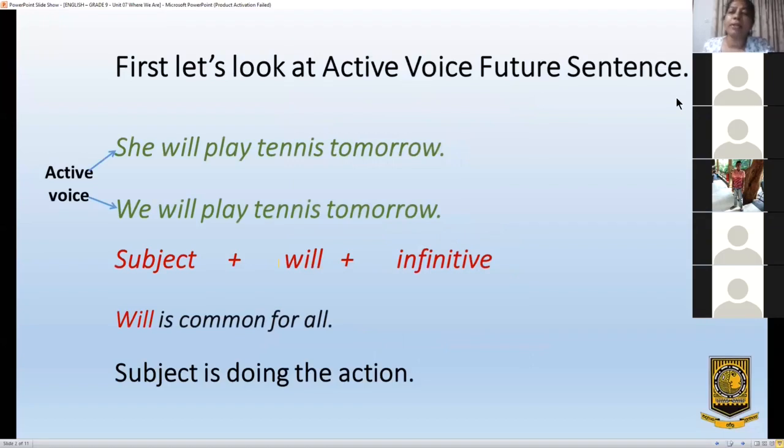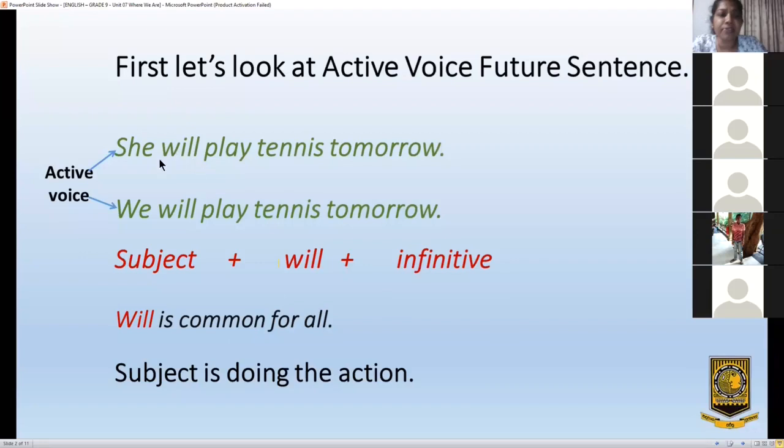So the first one: let's turn active sentences into passive voice. See, this is an active voice sentence. She will play tennis tomorrow. Or we will play tennis tomorrow. The subject is she, we. I am revising active voice, future tense. This you know. In future tense, we put will.